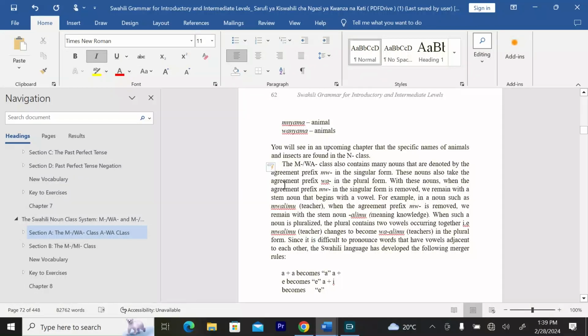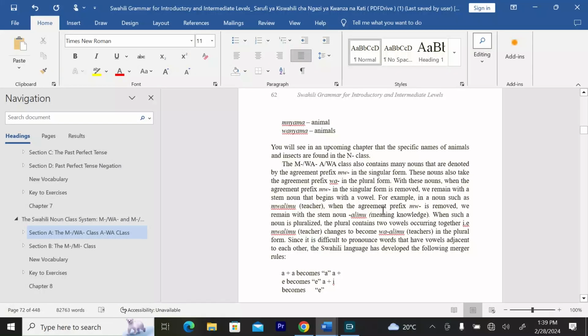The mwa class, sometimes when you hear someone say it, the awa class, also contains many nouns that are denoted by the agreement prefix mwa in the singular form. These nouns also take the agreement prefix wa in the plural form. With these nouns, when the agreement prefix mwa in the singular form is removed, we remain with a stem noun that begins with a vowel.